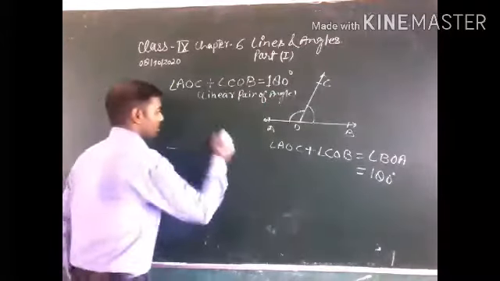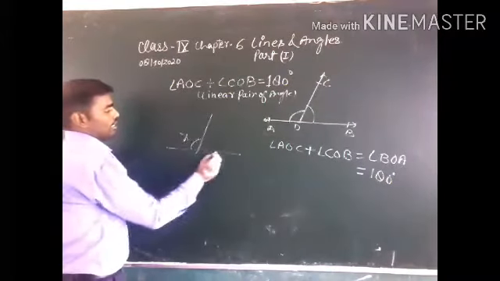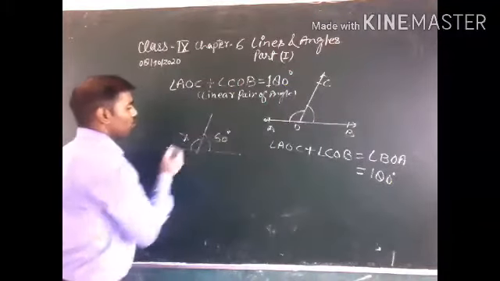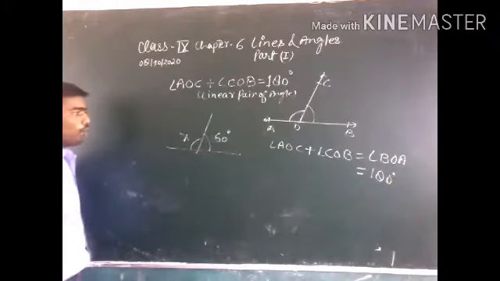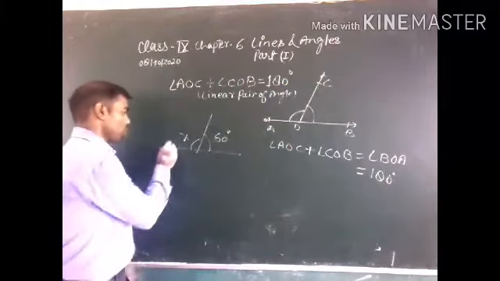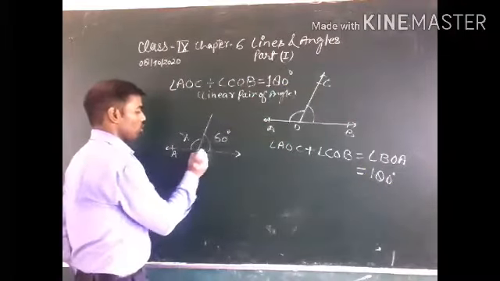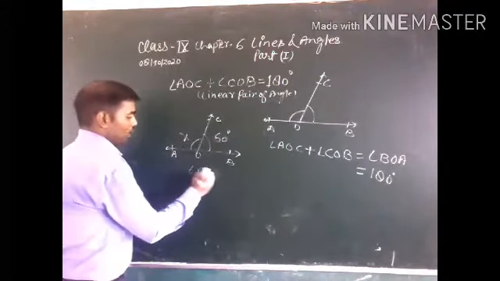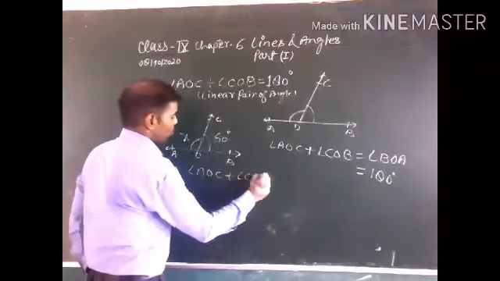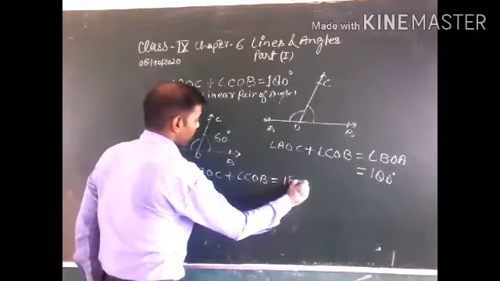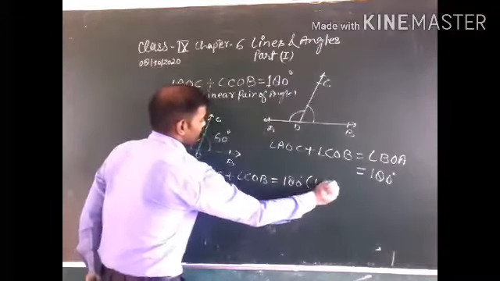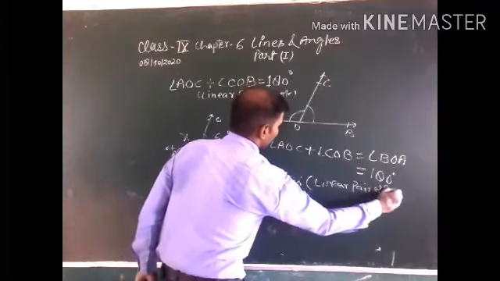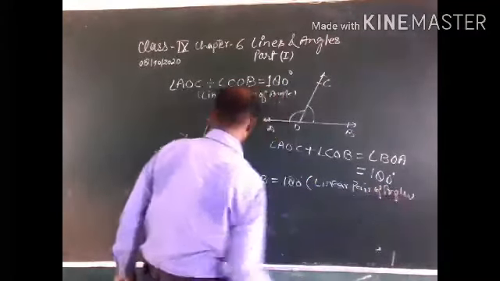Let's see an example. This is x and this is 60. Find the value of x. How can you solve this question? First of all, angle AOC plus angle COB is equal to 180 degrees, linear pair of angles.